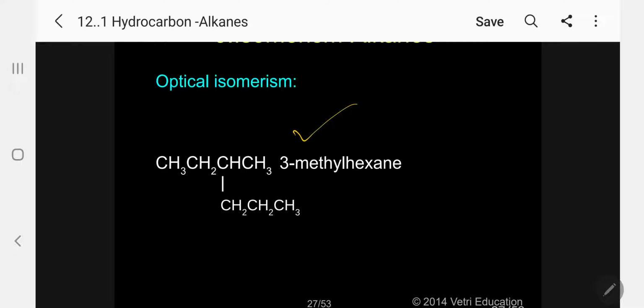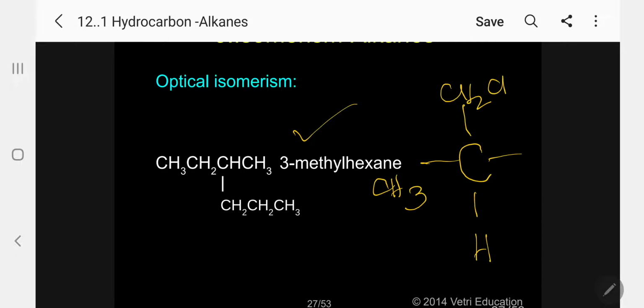Here I will give one easy method to memorize optical isomerism for all types of organic compounds. My dear students, this will not be given in any book. This is based on my experience. Kindly follow. Better you write a central carbon and put 4 bonds. At the bottom you put hydrogen, on the left side you put CH3, and on top you put CH2CH3. Depending upon your requirement, alkane, alkene, alkyne, alcohol, alkyl halide, aldehyde, ketone, whatever it is, you add here.